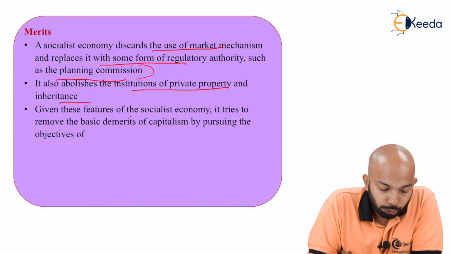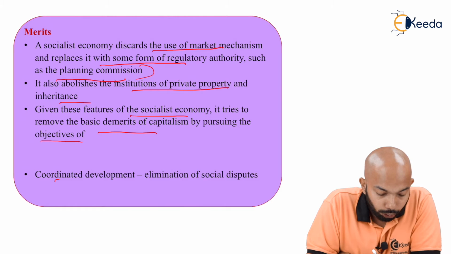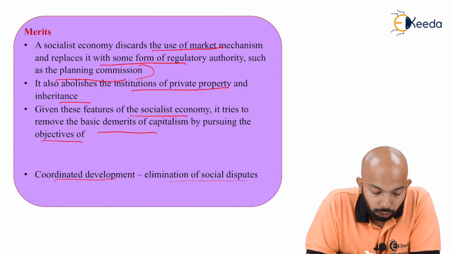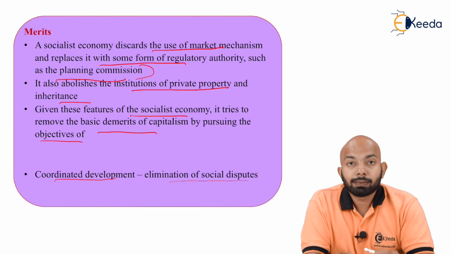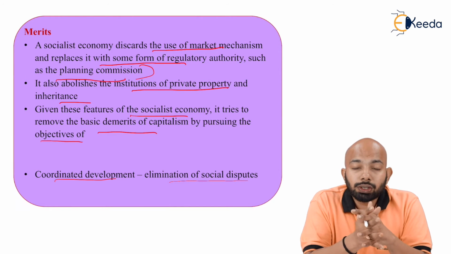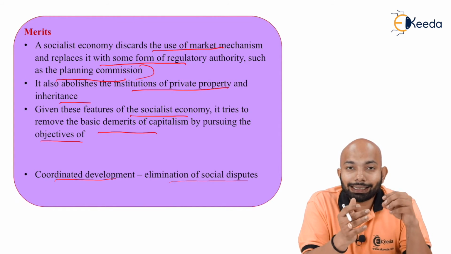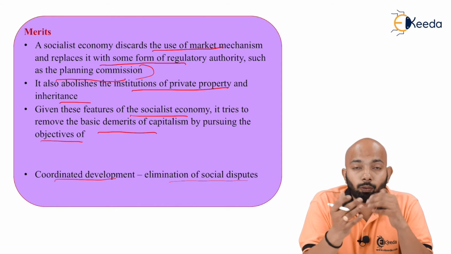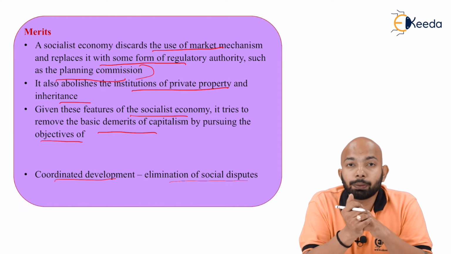Given these features of a socialist economy, it tries to remove the basic demerits of capitalism by pursuing the objective of coordinated development and elimination of social disputes. So whatever social disputes are there, they have to be eliminated, and this is the first most important reason why a socialist economy came into picture.